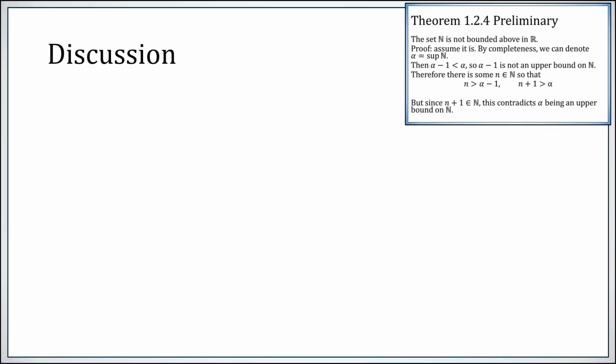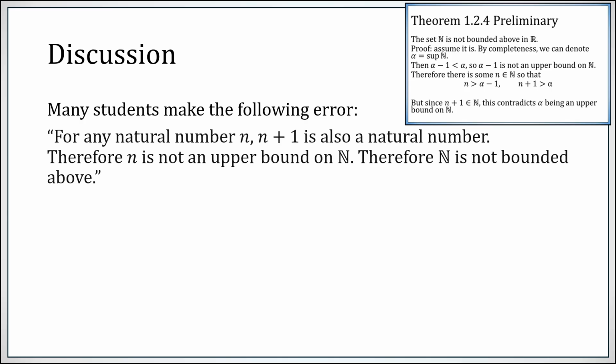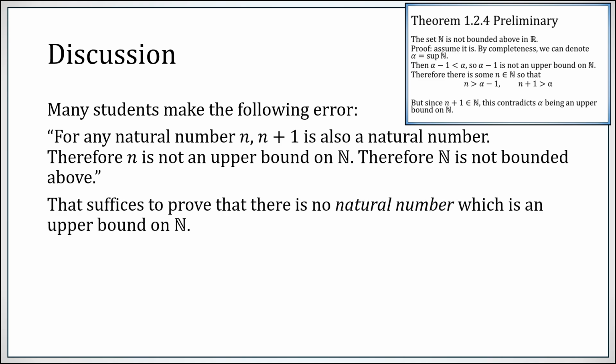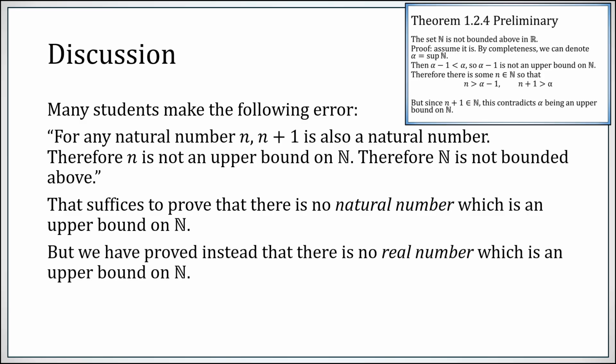Okay, so let's talk about that proof. Here is a pretty common error that I see students make if you ask them to prove the statement natural numbers are not bounded above. They'll say for any natural number n, n plus 1 is also a natural number, which is bigger, so n can't be an upper bound, therefore there are no upper bounds. Now, what that actually shows is that the natural numbers are not going to be an upper bound on themselves. There's no natural number that's an upper bound on n. What we had to do was establish there isn't a real number which is an upper bound on n.